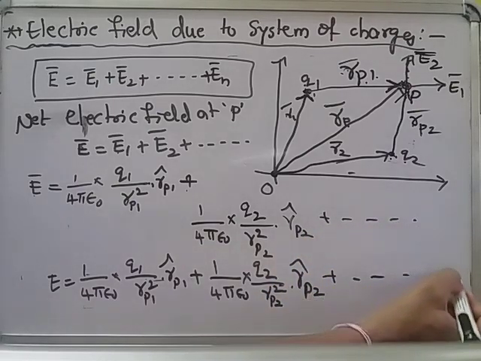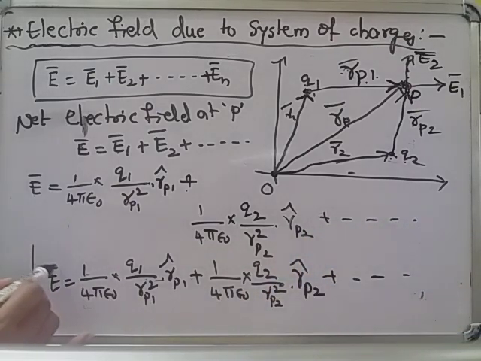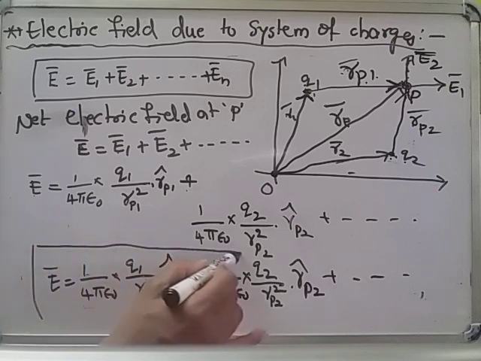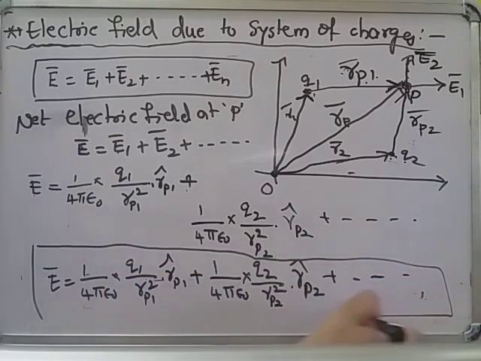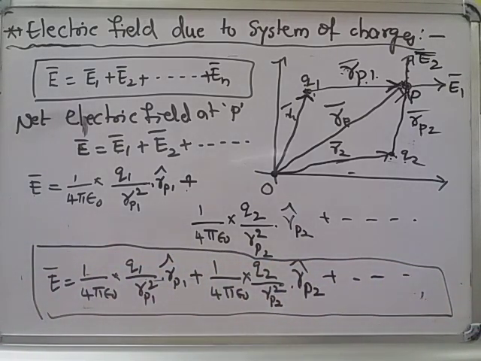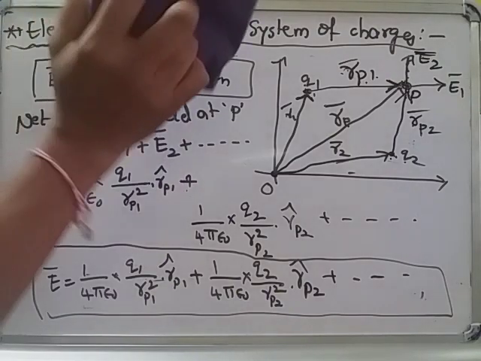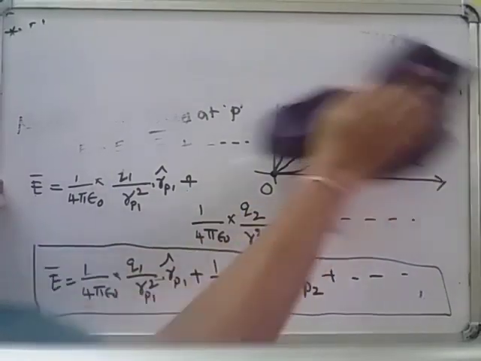Okay, this is the formula to find the electric field due to a system of charges. If many charges are there, then we have to add the electric fields. That is, the electric field due to a system of charges is equal to the vector sum of the electric fields due to individual charges. Okay, and one example I will tell, and with that I will close today's topic.